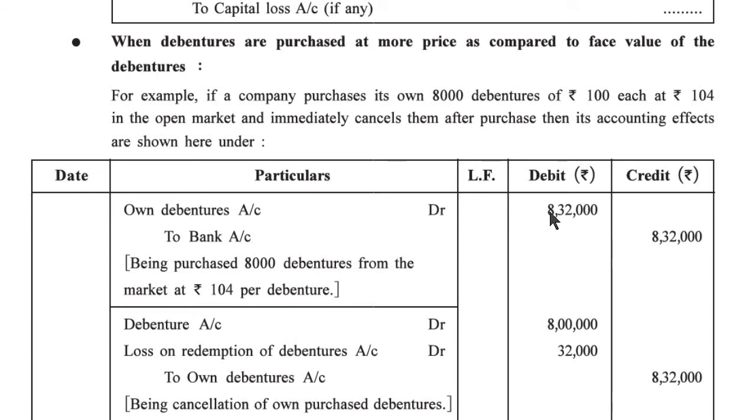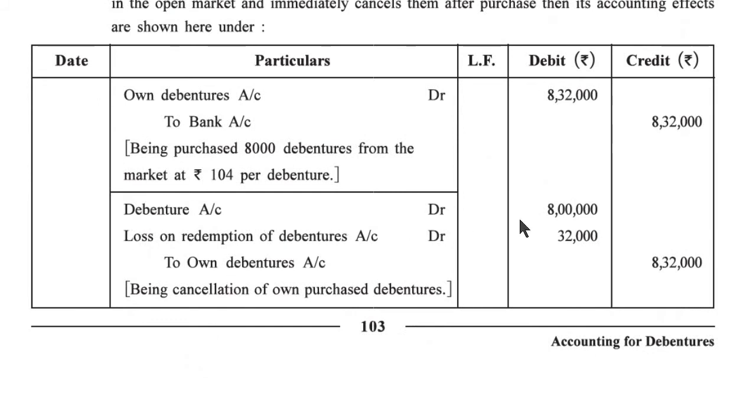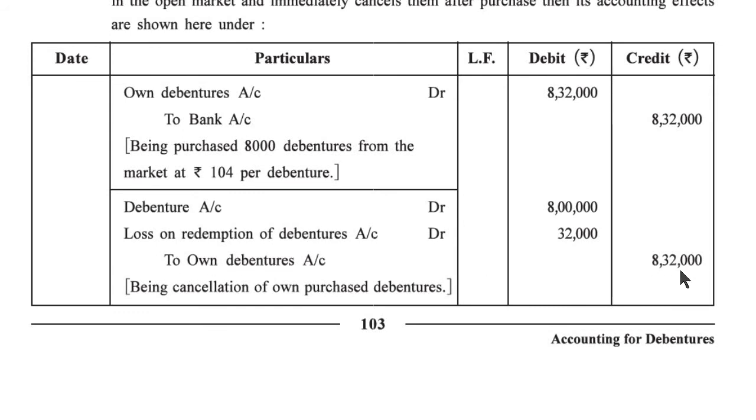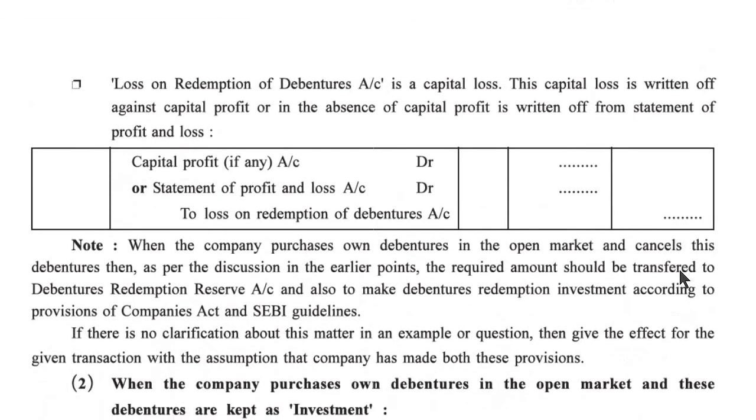Own debenture account debit 8,32,000 to bank account 8,32,000, being 8,000 debentures purchased from the market at rupees 104 per debenture. Debenture account debit 8 lakh, loss on redemption of debenture account 32,000 to own debenture account 8,32,000, being cancellation of own purchased debentures.